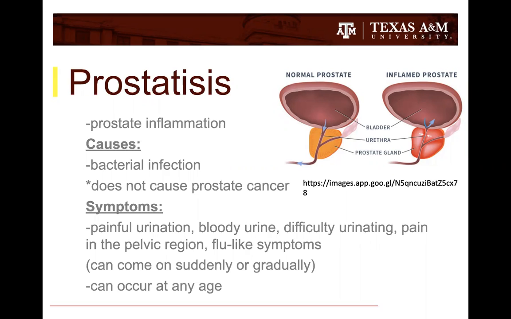This infection can take place when bacteria found in the urine leaks into the prostate from the urinary tract. There have been no proven studies showing that prostatitis causes prostate cancer or even increases your chances of developing it. However, one can be at risk for developing prostatitis if they recently had a bladder infection or had contracted a sexually transmitted disease. The symptoms of prostatitis include pain when urinating, cloudy or bloody urine, frequent or difficulty urinating, pain in the pelvic area, and possibly even flu-like symptoms in the case of bacterial prostatitis.